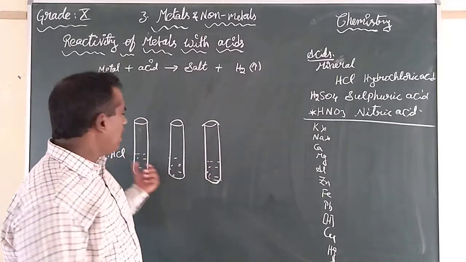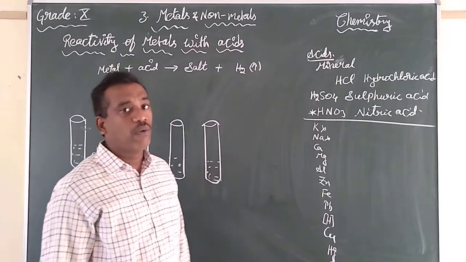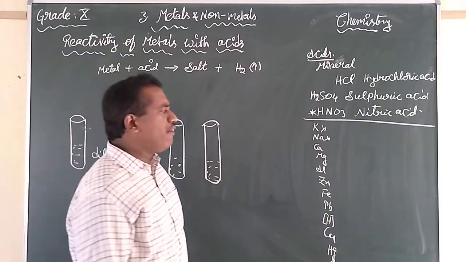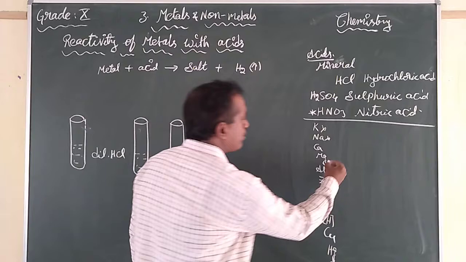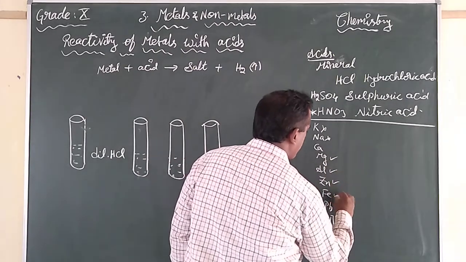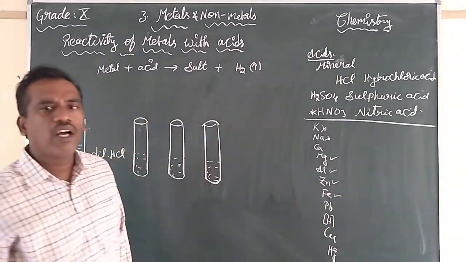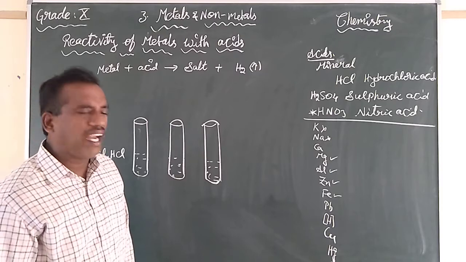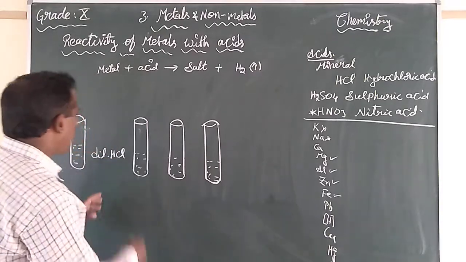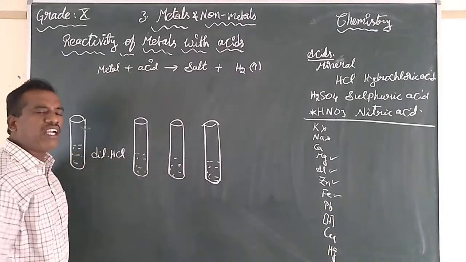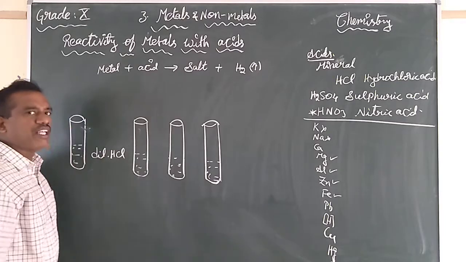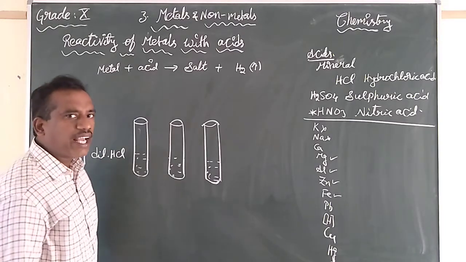Now, how many test tubes have we chosen? 4 test tubes. In these 4 test tubes, we are going to take the metals magnesium, aluminum, zinc and iron. In all these test tubes we have filled dilute hydrochloric acid.